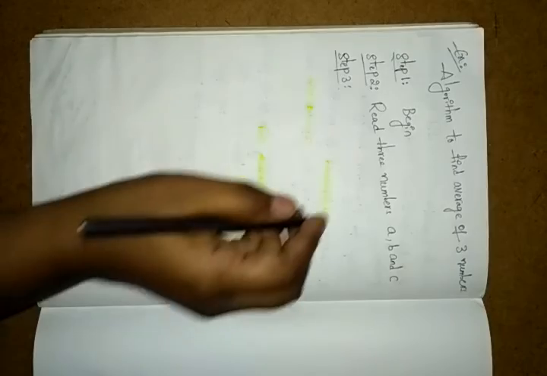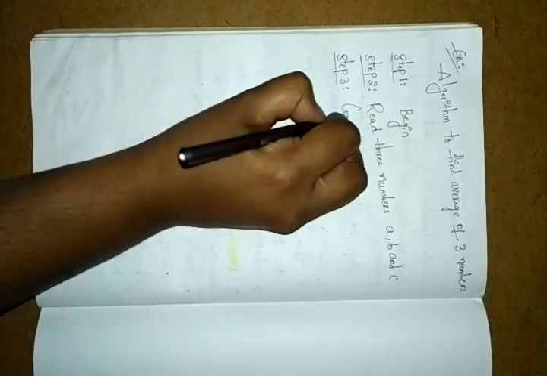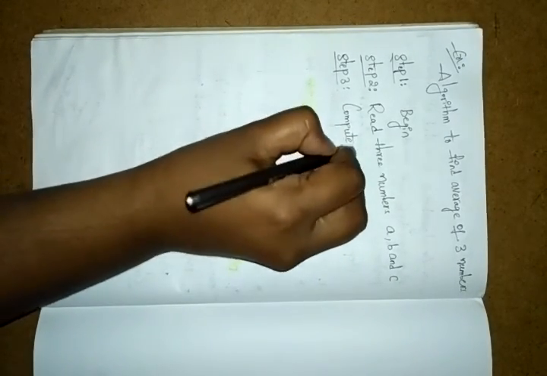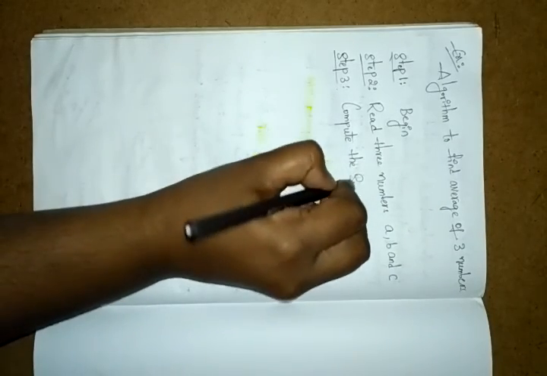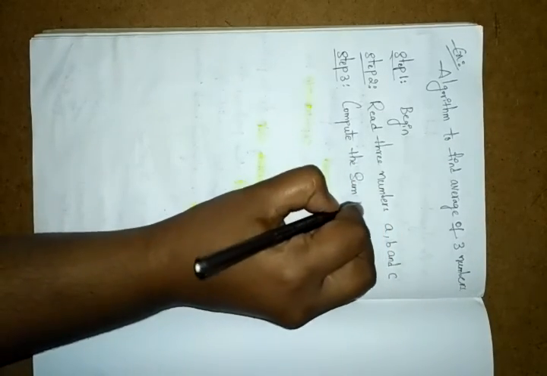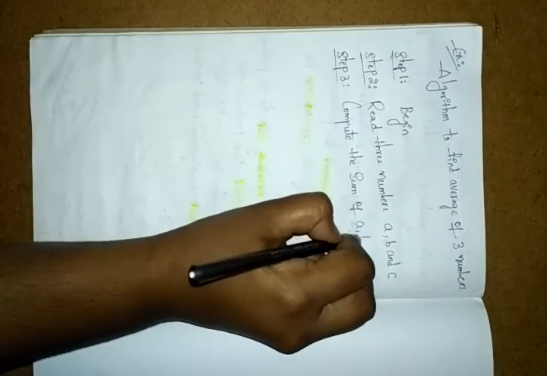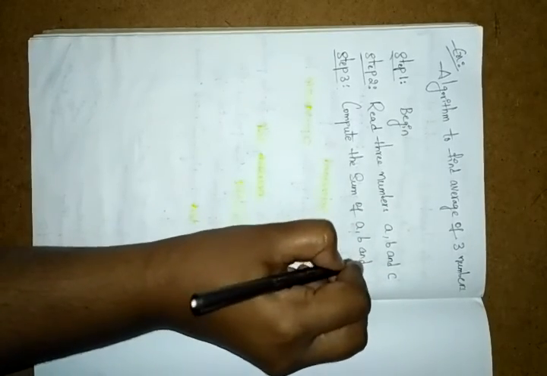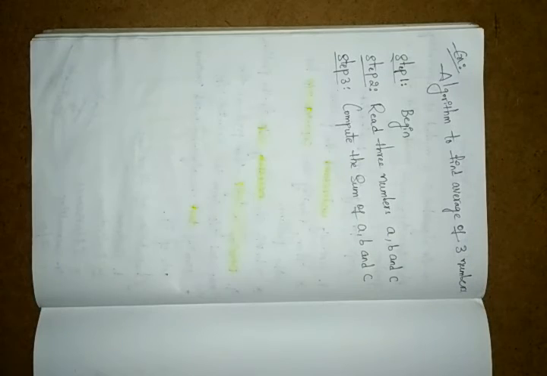Okay, let's see here. Compute the sum of A comma B and C. You have to compute the sum for A comma B and C. Suppose you took 5, 5, 5: A is equal to 5, B equal to 5, C is equal to 5. So here it is 5 plus 5 plus 5, which means you will get 15. You have to compute the sum for that.